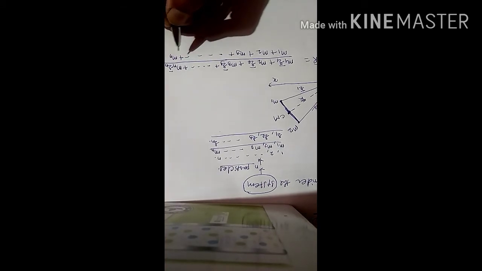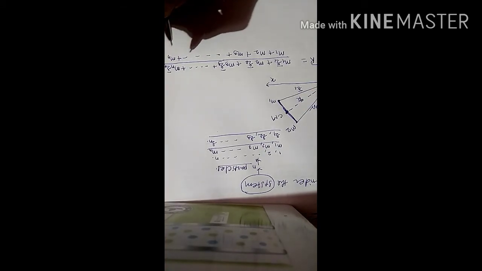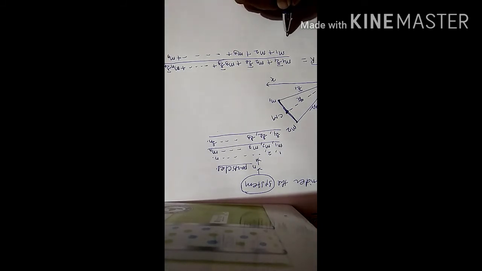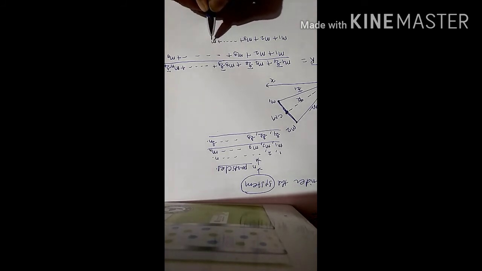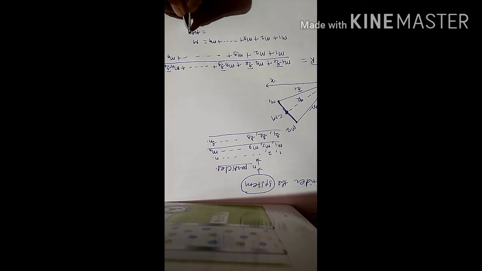Here mn is the mass of the nth particle, but put m1 plus m2 plus m3 plus and so on plus mn equal to capital M, equal to the total mass of the system.